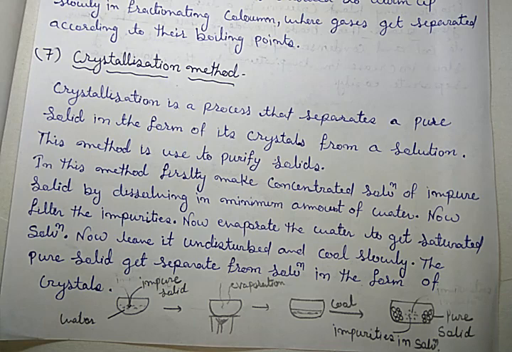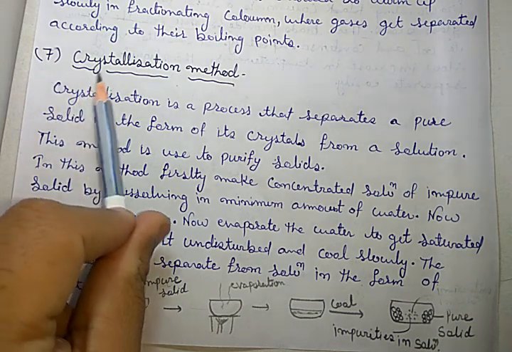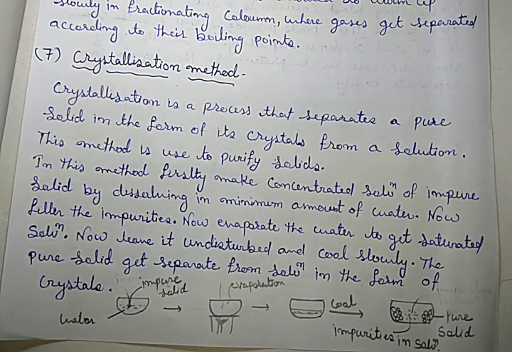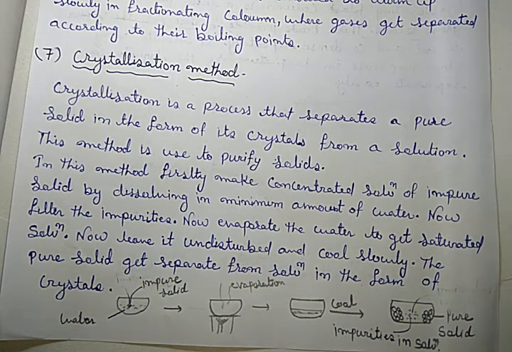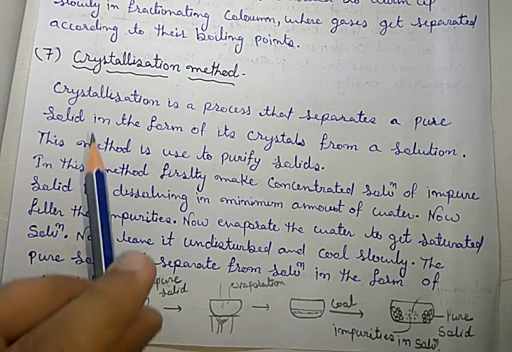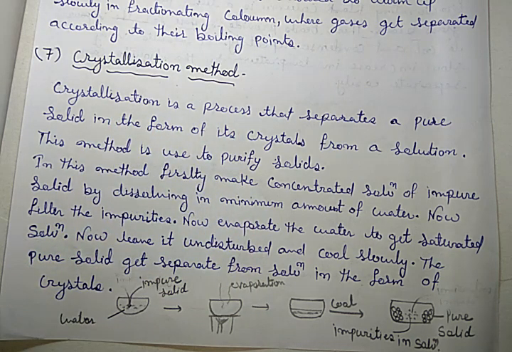After discussing the 6 methods of separation of components of a mixture, I am starting the 7th one, which is the crystallization method. The first question that comes to our mind is, what is crystallization? If we simply use a definition, then we can say that crystallization is a process.